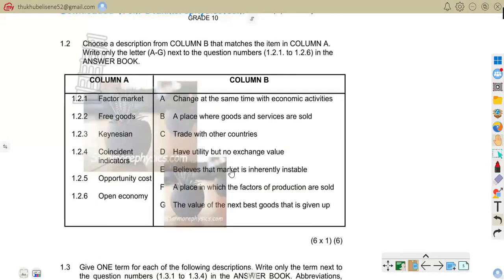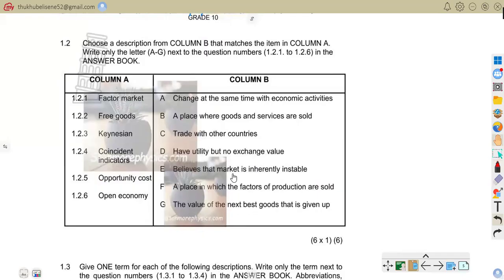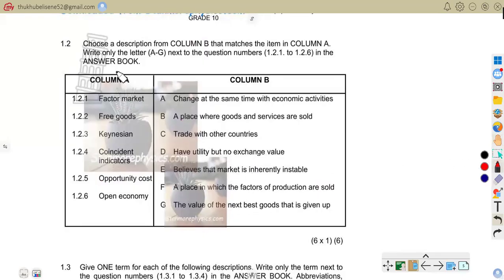So now we are on the matching question. We are on matching question 1.2. As it says, choose the description from column B that matches item in column A. Write only the letter A to G next to the question number 1.21 to 1.26 in the answer book. So here are our columns, and this is column A, this is column B.